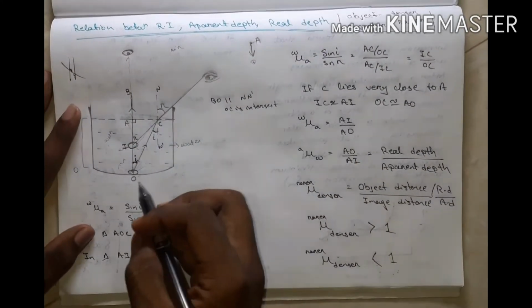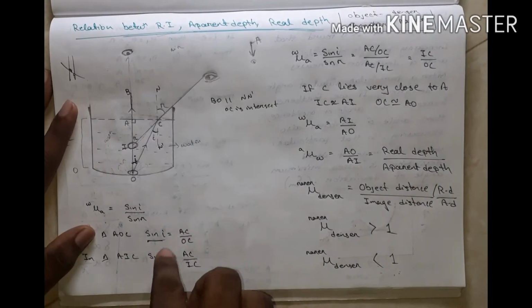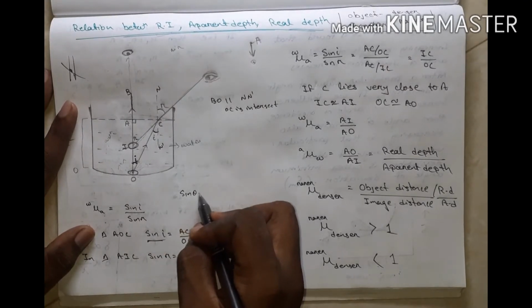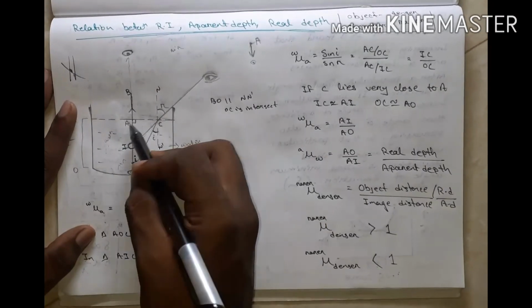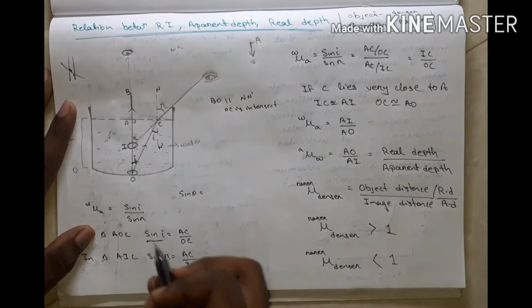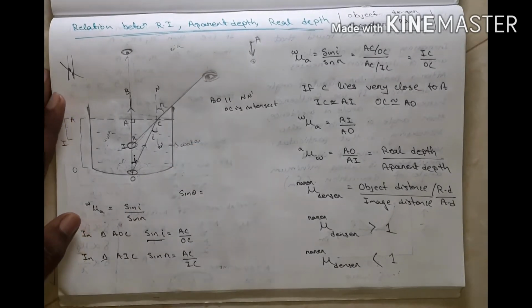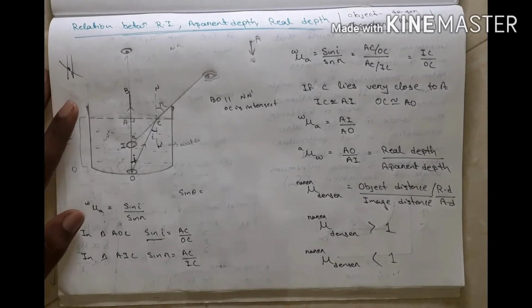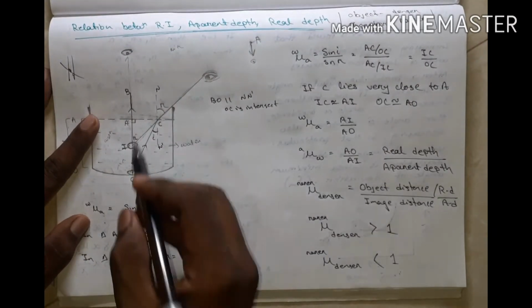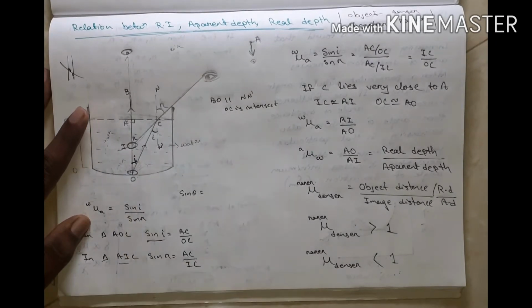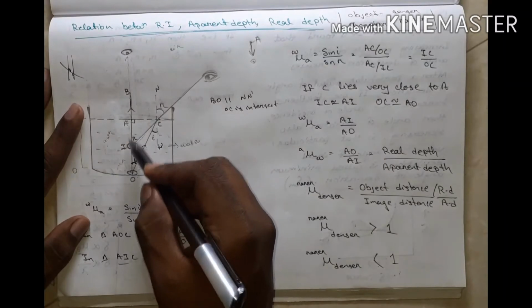If I take sin i, what is sin theta? Opposite side by hypotenuse. The opposite side is AC, so sin i equals AC by OC. Then consider another triangle, IAC.